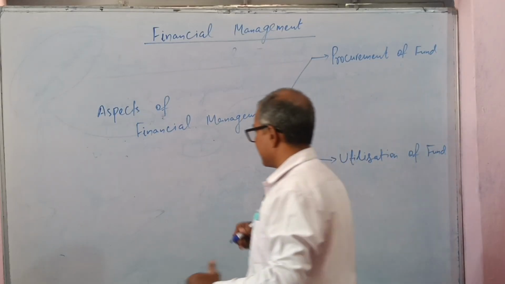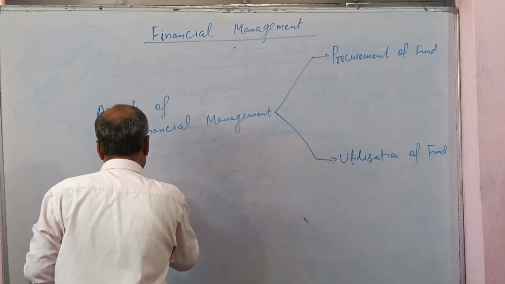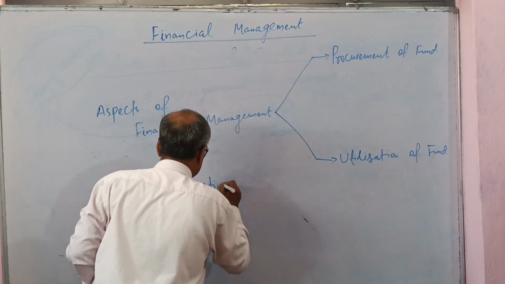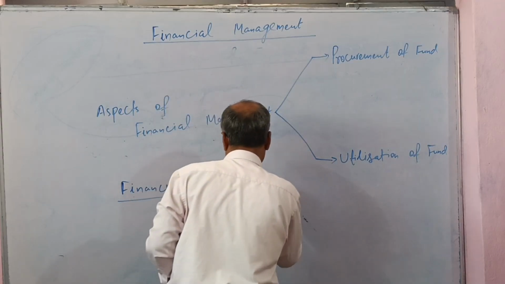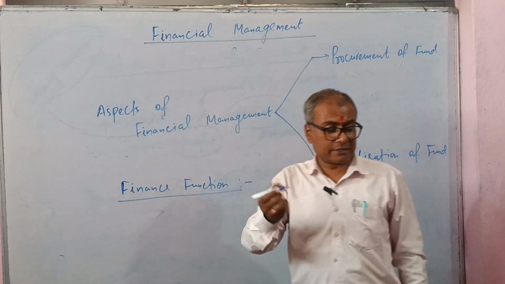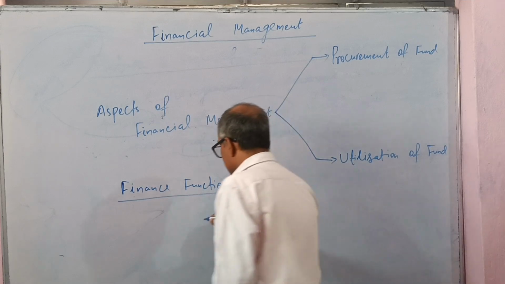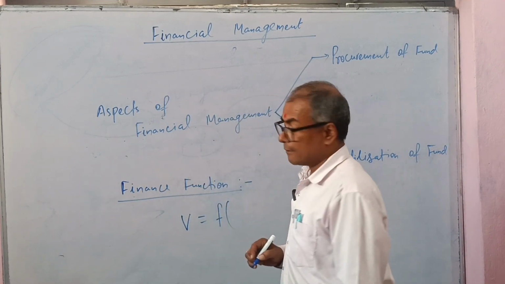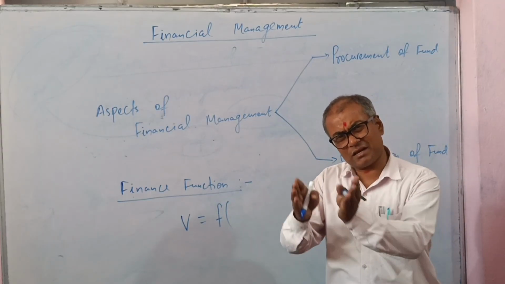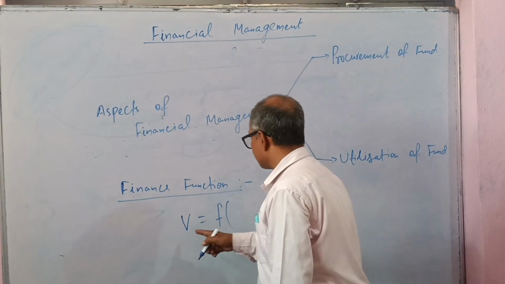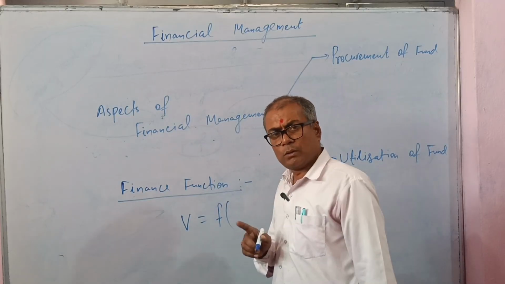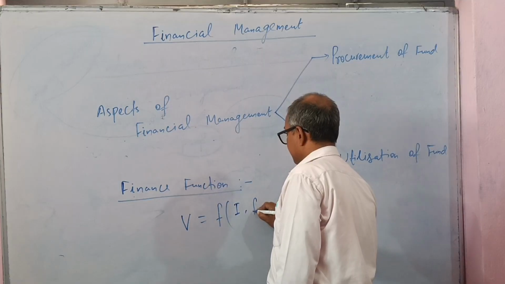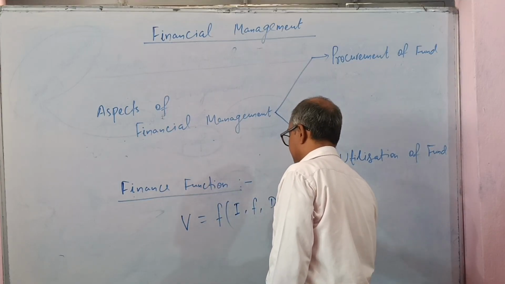Now, the finance function. The finance function implies that there is a functional relation between the financing decision, investing decision, and dividend decision, and the value of the firm. Value of the firm depends upon the investing decision, financing decision, and dividend decision.